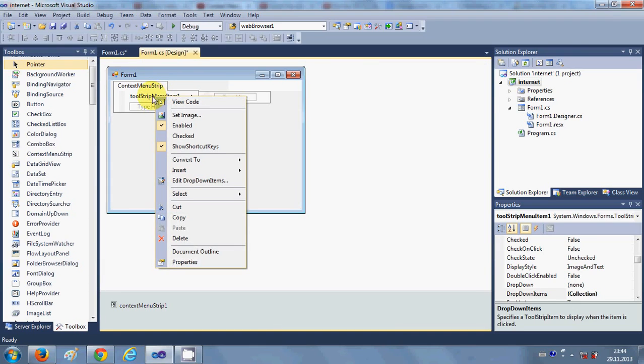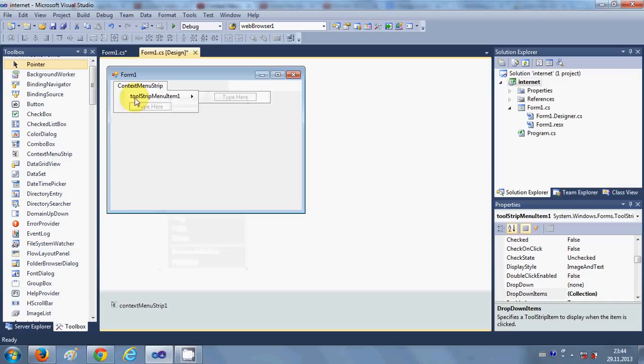Or I will go to its properties, or select this and change its text as Close, for example, and you can give the second menu item as Exit, or you can give New or something else.